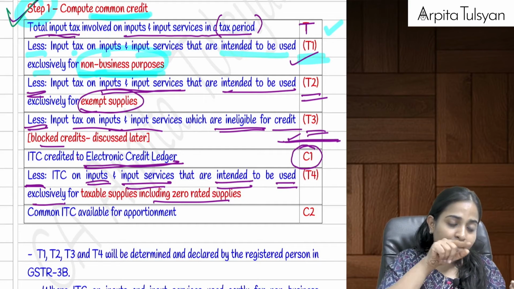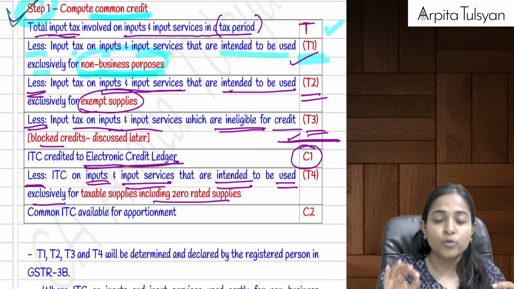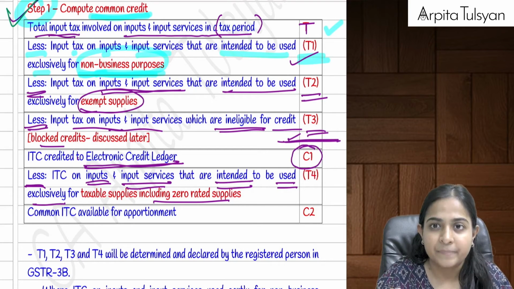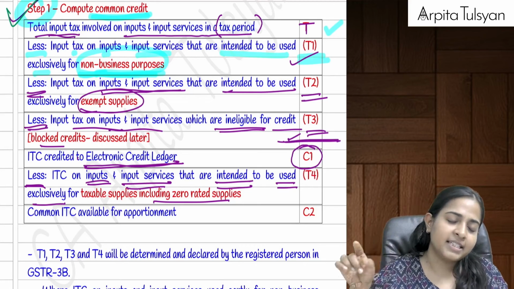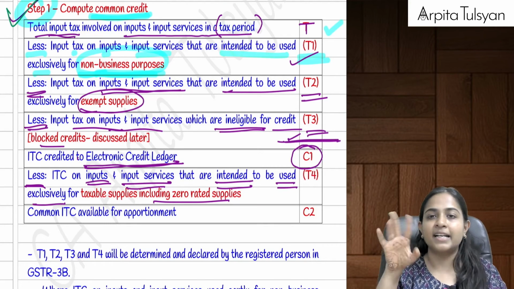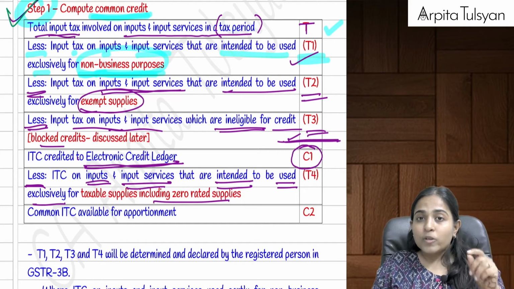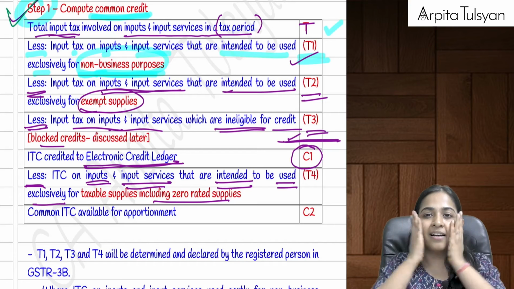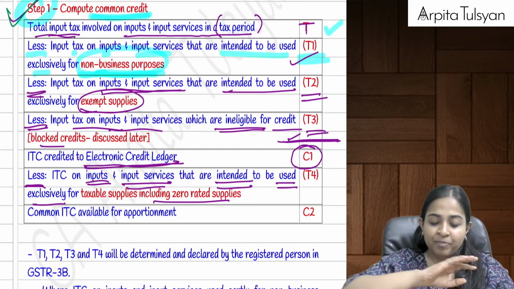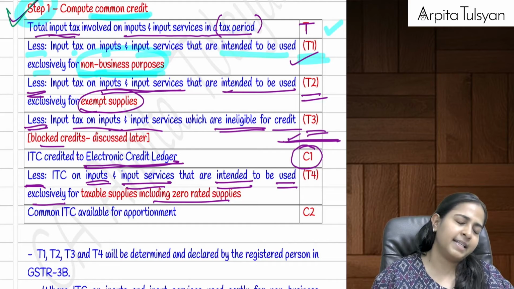Next, subtract those credits which are exclusively used for exempt supplies. For that also we should not get the credit. So term that as T2 and subtract it from T. Third, those credits which were blocked under section 17(5), motor cars and all those things. Subtract it, because the credit on that is totally blocked. Term it as T3.